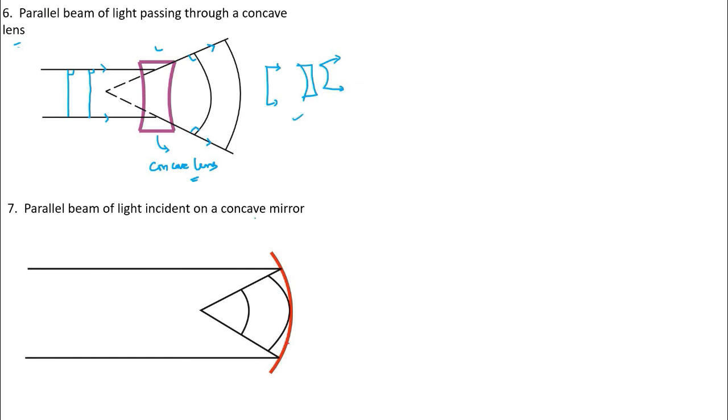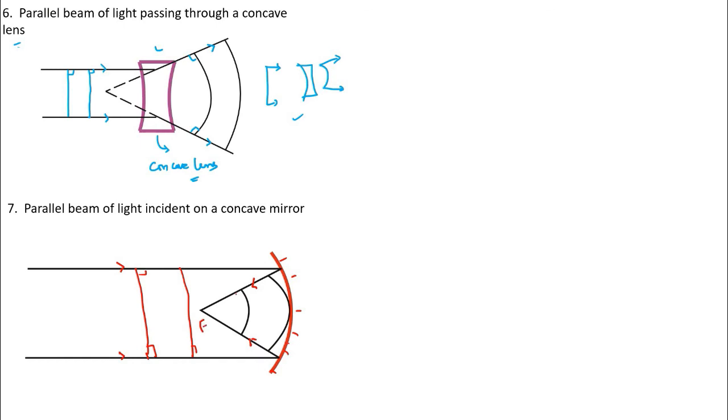Similarly, a parallel beam of light incident on a concave mirror. So okay, this is the parallel beam, incident. Draw perpendiculars, then the rays get reflected. Because it is a concave mirror, I have to shade the mirror this side.